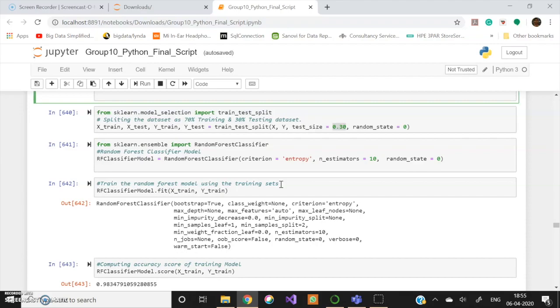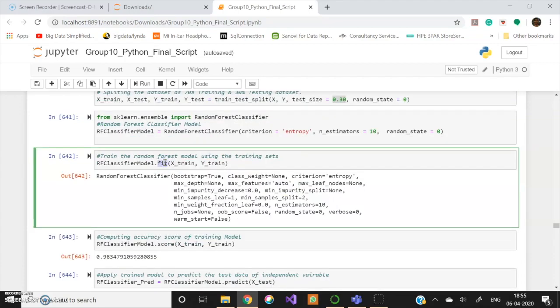The reason for choosing random forest classifier is that due to its randomness feature, it does not overfit the model and it provides importance to features in the dataset, which is essential to find out the actual dependent feature for employee attrition. We are training the random forest classifier using 70% of the dataset.